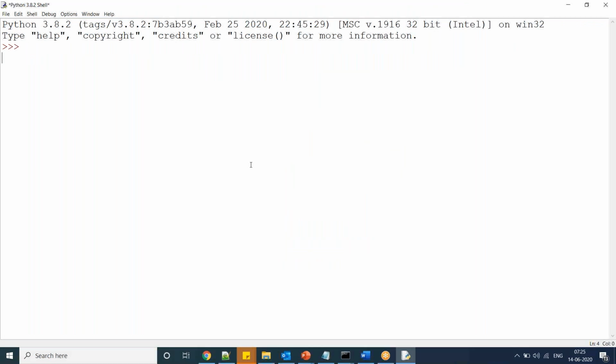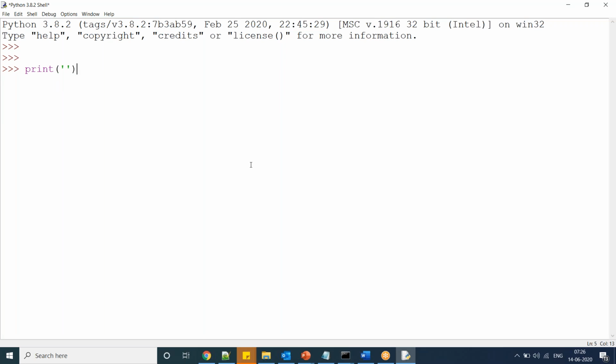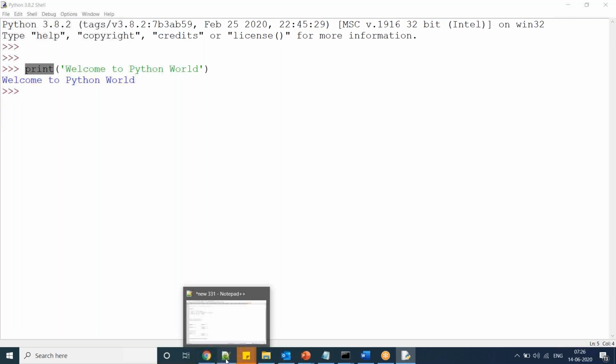Here you can practice single line commands. How to execute multi-line commands I will tell you. Observe, I'm going to execute a print statement: Welcome to Python world, not hello world. This print statement is similar to other languages.